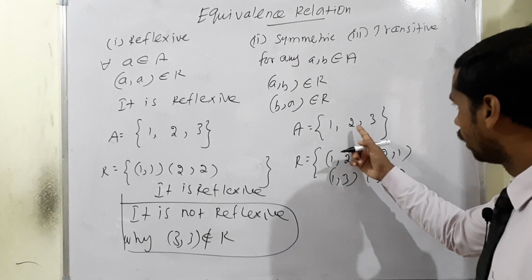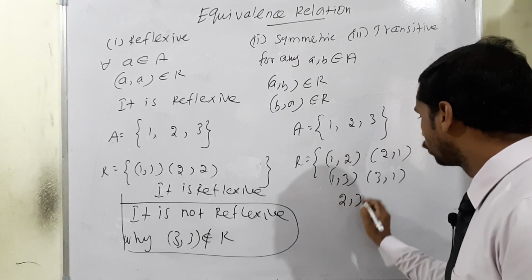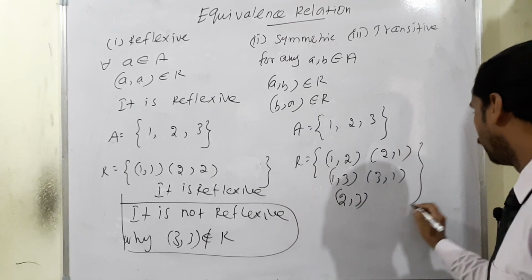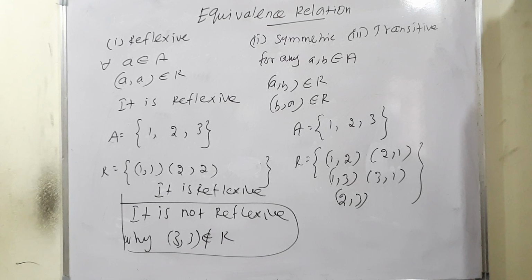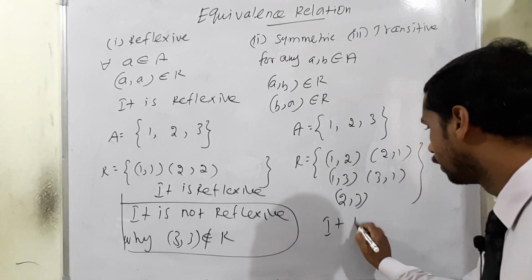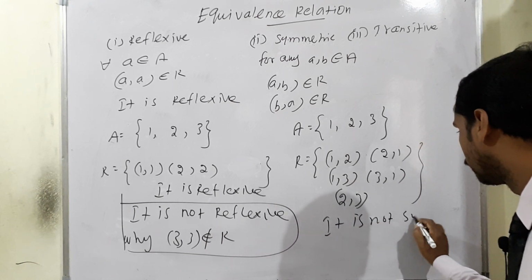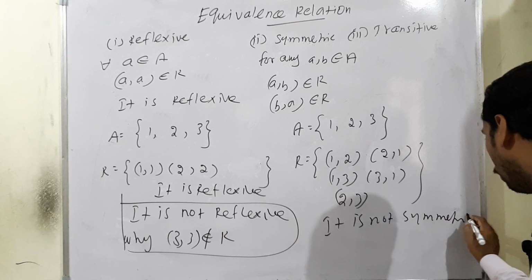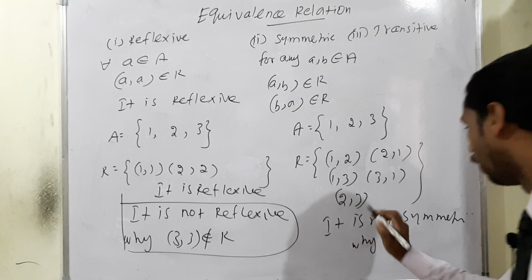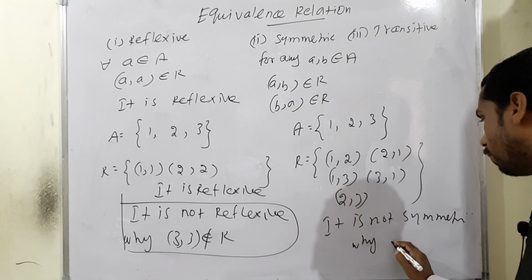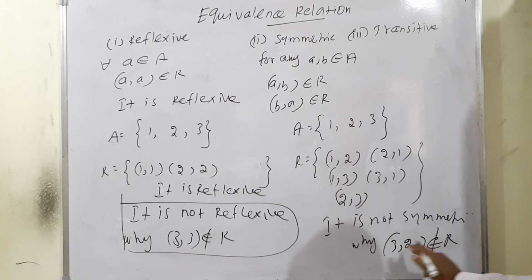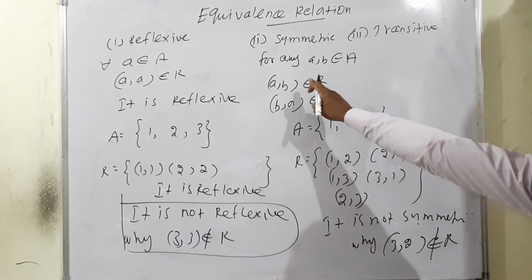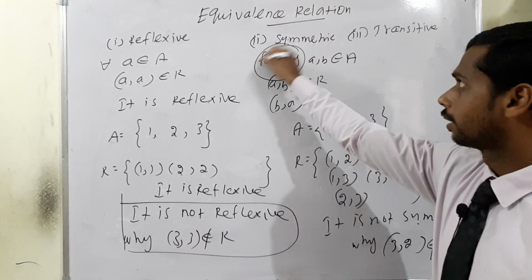Sometimes (2,3) is available, but (3,2) is not available. Definitely we can say it is not symmetric. Why? (2,3) is available, but (3,2) does not belong to the relation. That's why we are saying it is not symmetric. That's why I have written "for any".